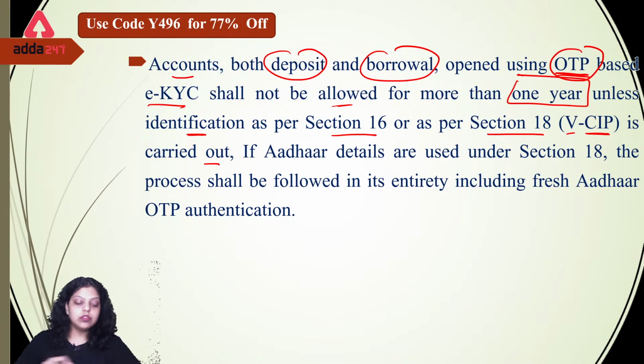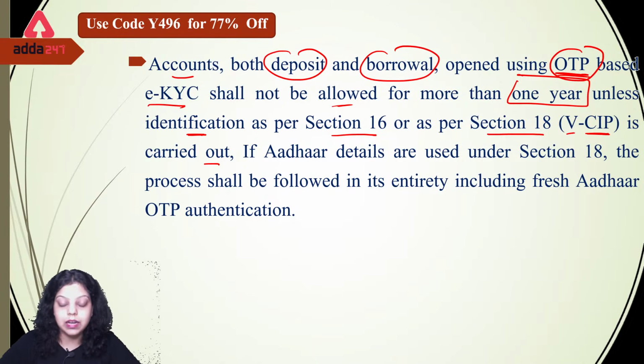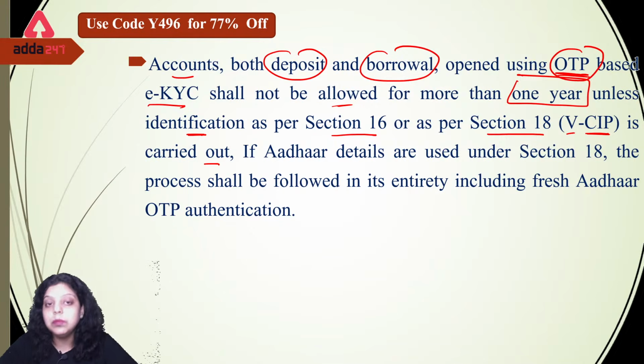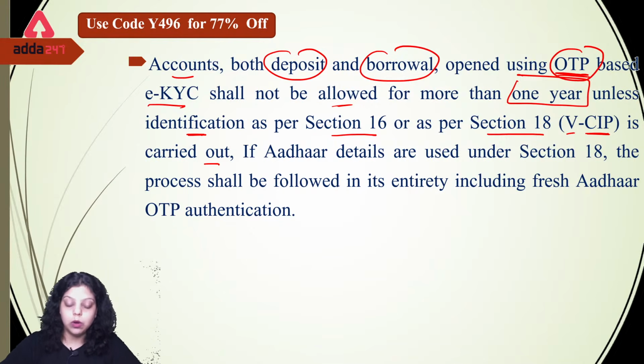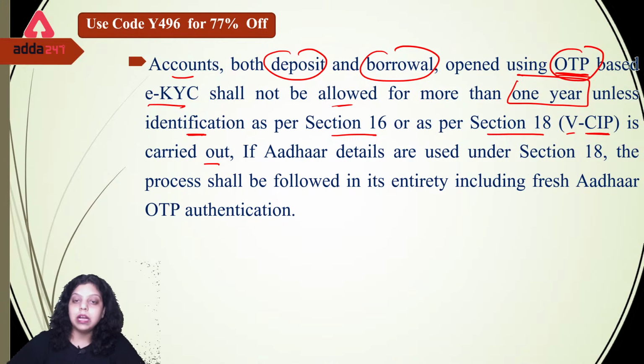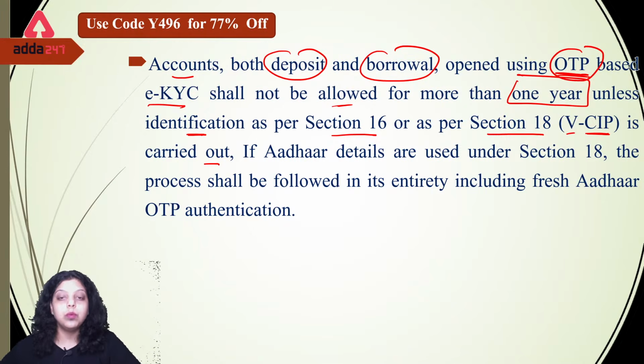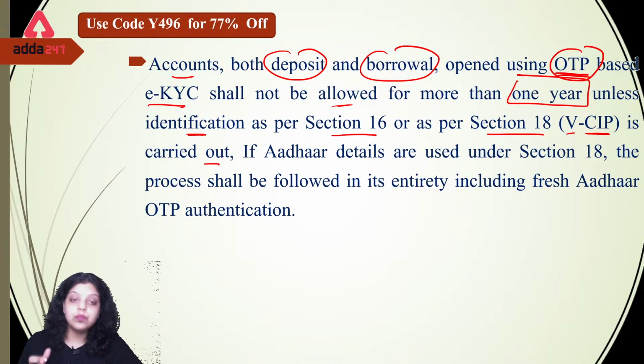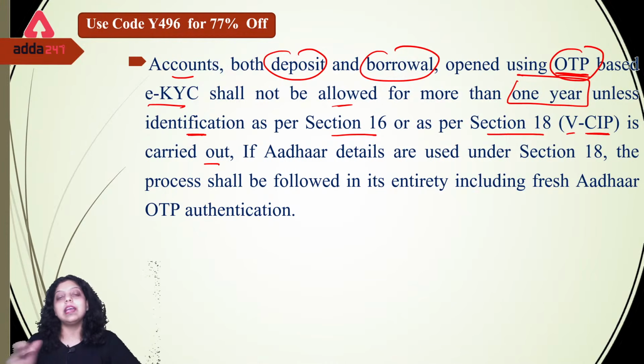Okay, so first of all, when we are talking about Reserve Bank of India's KYC guidelines, RBI said that any deposit account or any borrower account, if opened by using the OTP based KYC process, will not be allowed to continue for more than 1 year unless the customer has done the VCIP process.